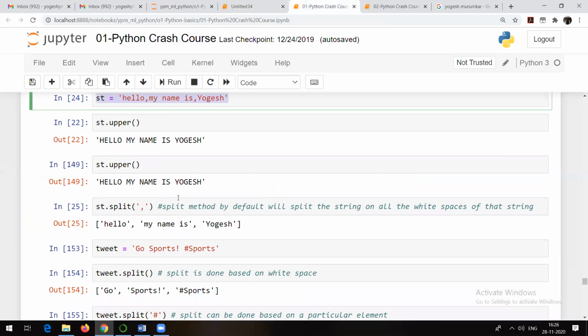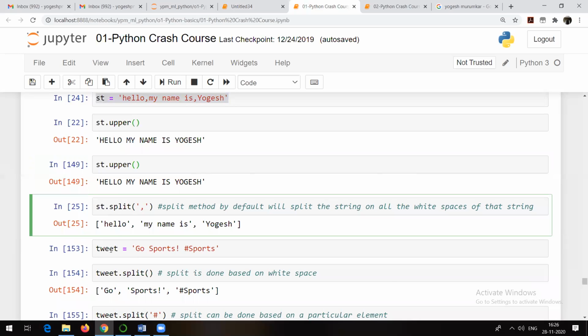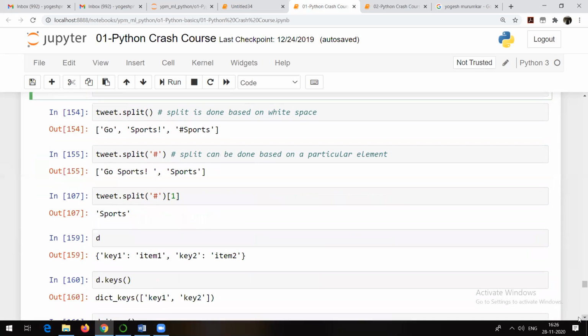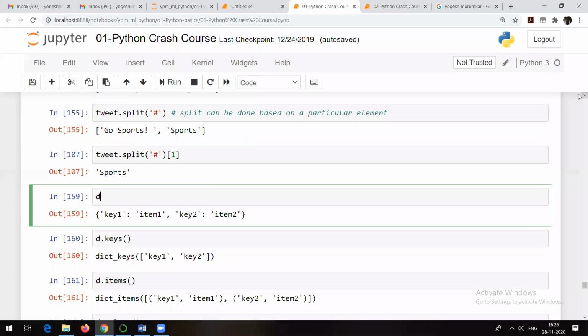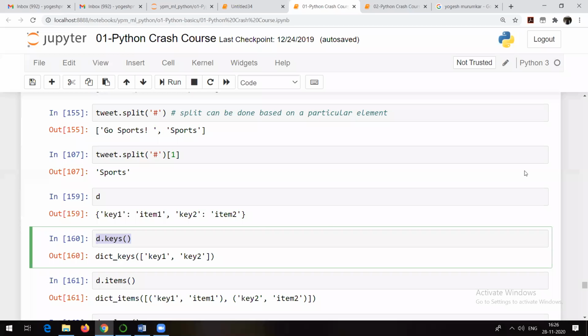Okay, next thing. That's what I have shown here. We have seen split, and all these things we have already talked about. It is just that this is a different example. And I hope you are aware of dictionaries also, and which different methods are available in a dictionary. So dictionary.keys is going to show all the keys.